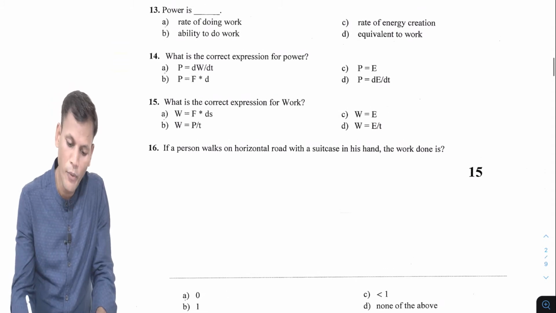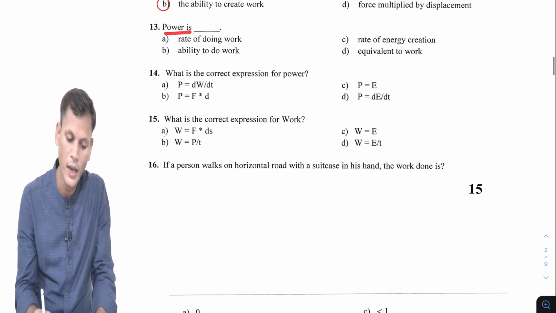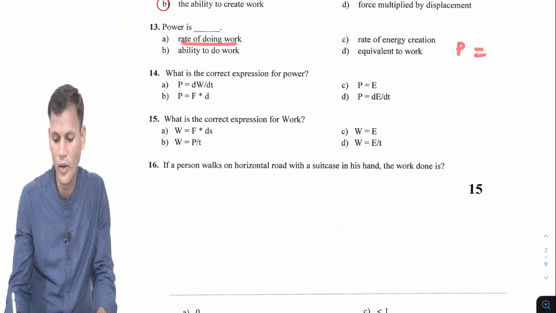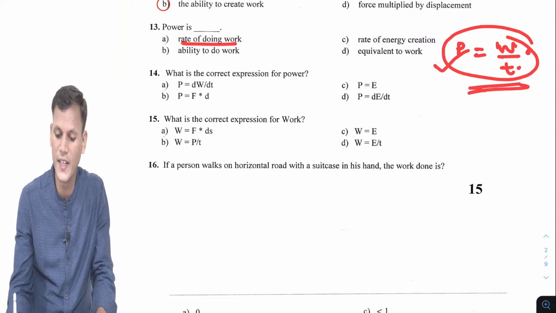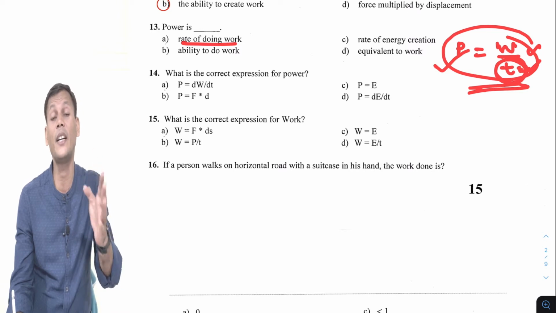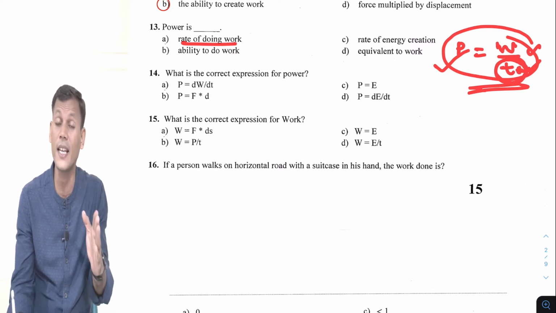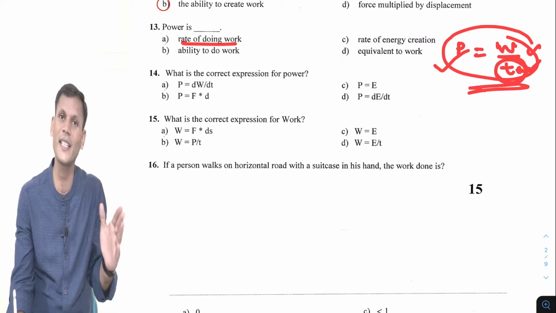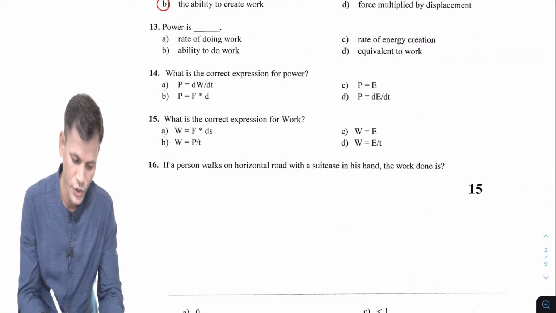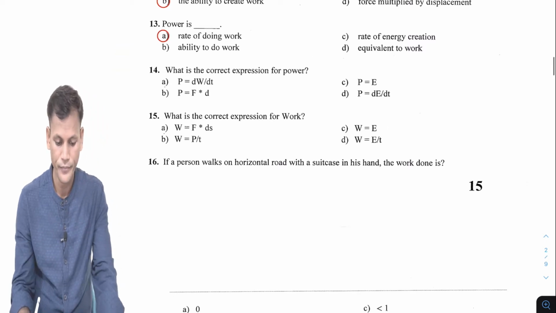Next is power. What is the power? Power is rate of doing work. By definition we told already, power is work done upon time. So it is rate of doing work. Why is the word rate here? Because if any term is divided by time in physics, that rate word is there. So option will be A, rate of doing work.